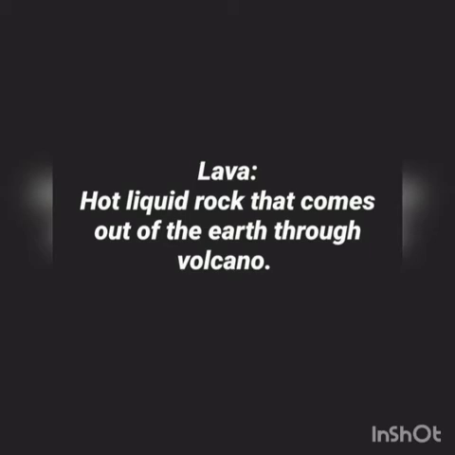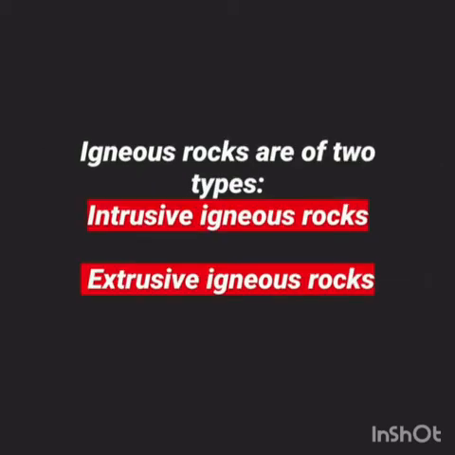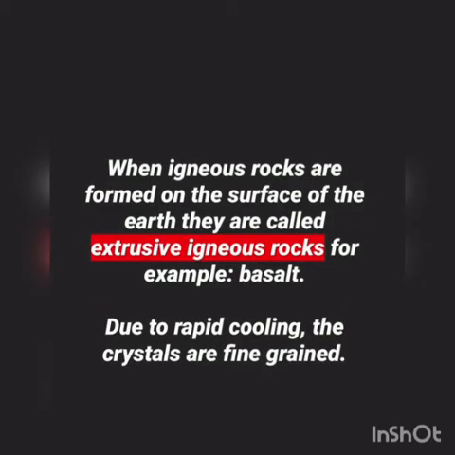Now let us discuss how many types of igneous rocks there are. There are two types of igneous rocks. The first one is intrusive igneous rock and the other one is extrusive igneous rock. Now let us discuss their definitions. When igneous rocks are formed on the surface of the earth, they are known as extrusive igneous rocks. Listen carefully students, again I am repeating. When rocks are formed on the surface of the earth, they are known as extrusive igneous